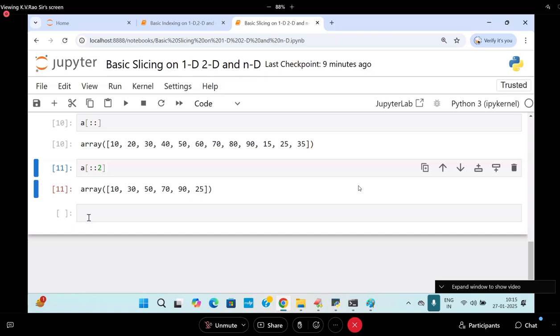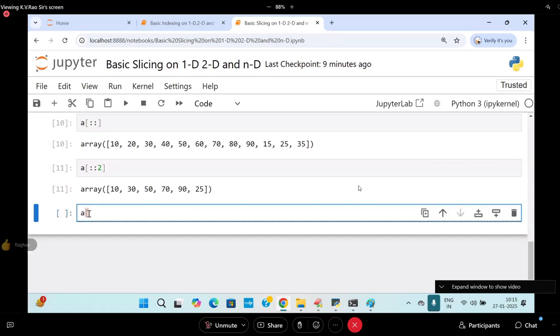Okay now. So you can also write it as what you know. You can also